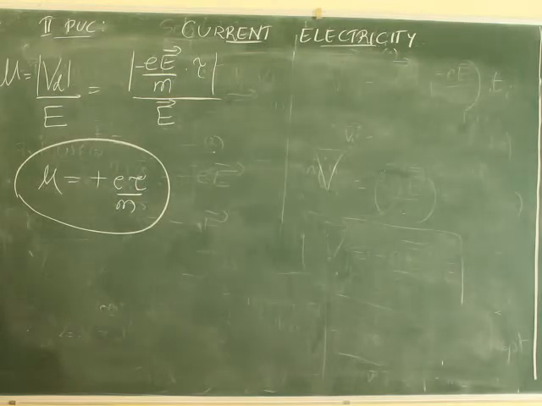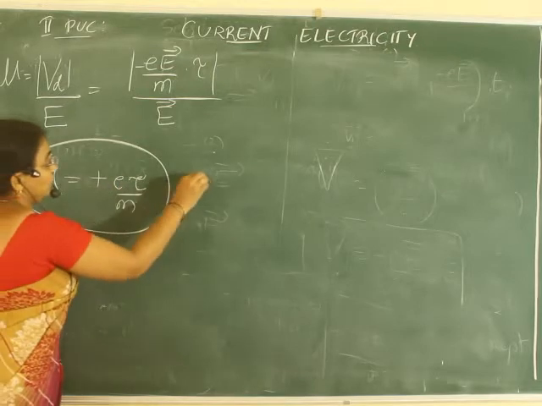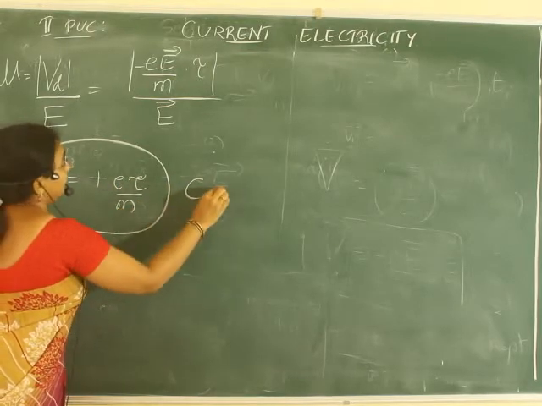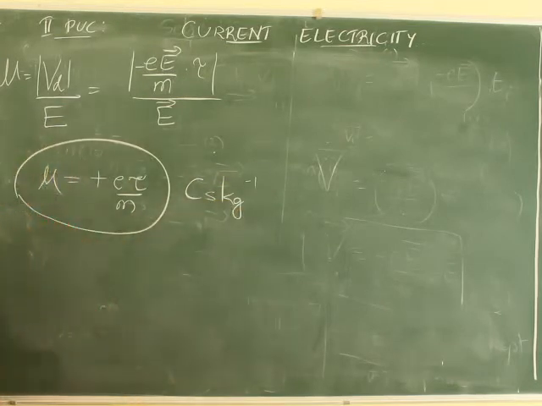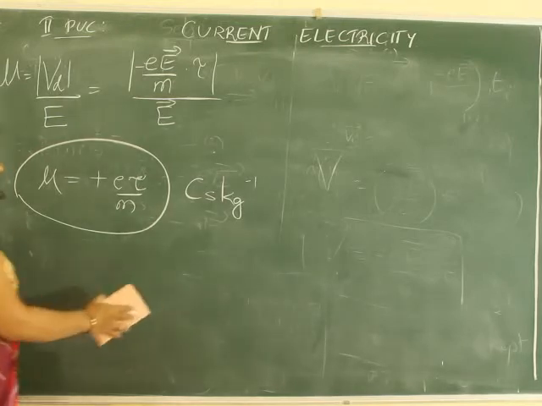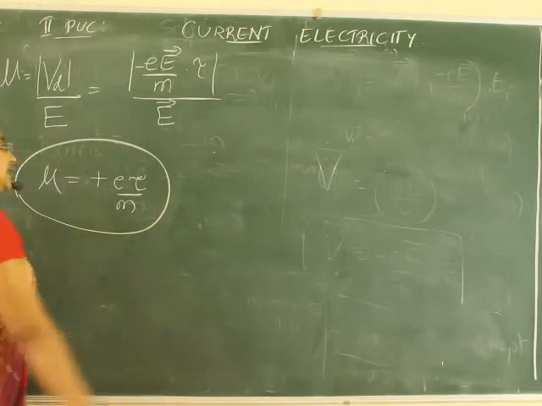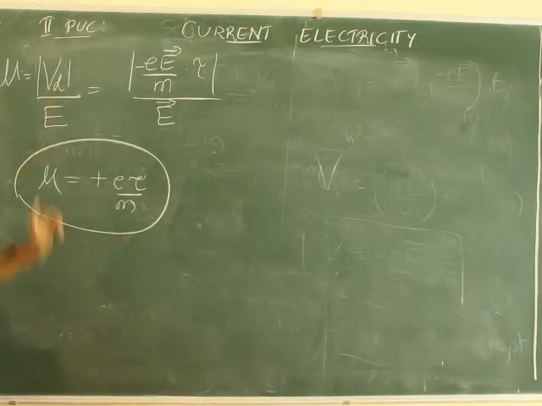Then what is the unit of mobility? Charge, coulomb, second. What is m? Mass, so kg. Correct? Coulomb second per kg. Is this one? See, the SI unit of mobility is meter square per volt per second. Why we write that is, it is nothing but Vd by E. What is the unit of electric field? Can you help me?